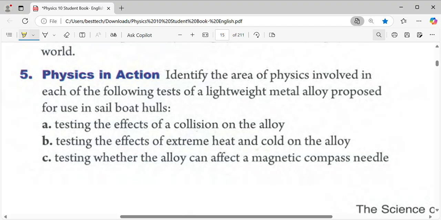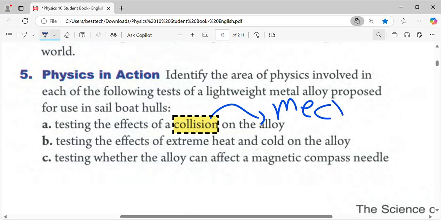For example, testing the effects of collision. Collision is motion, like two particles, or two cars having an accident or crash, or two particles combining. So it's a collision between two objects. Collision is motion. So this one is mechanics, because of motion, collision.